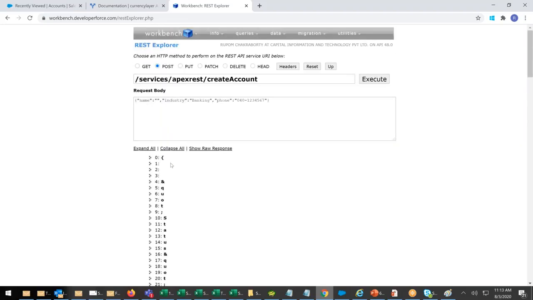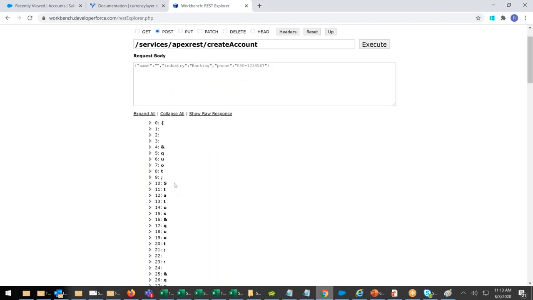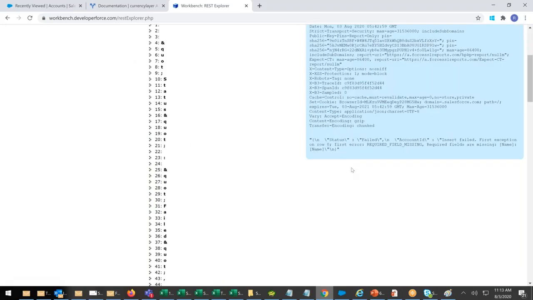These are all parsing, serializing, deserialization and everything. So forget it. You click on raw response. Now status failed, account ID. Here the error is coming. Insertion failed, because at row 0, required field missing: name.